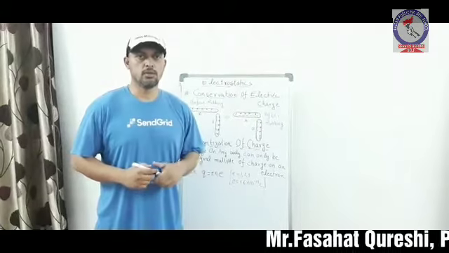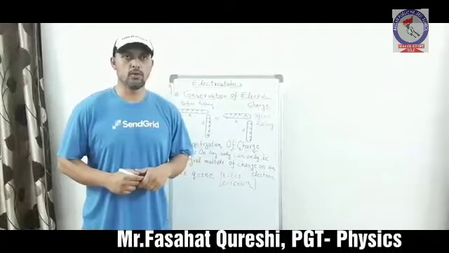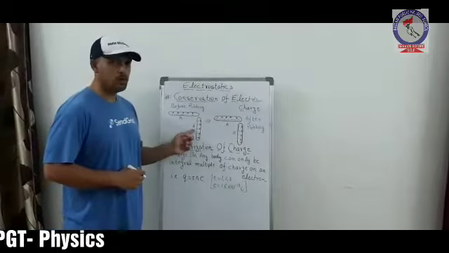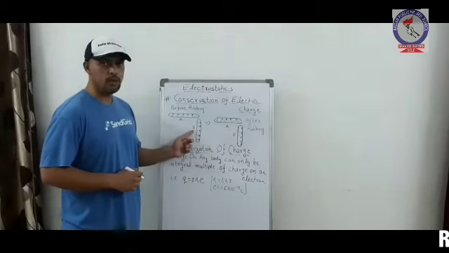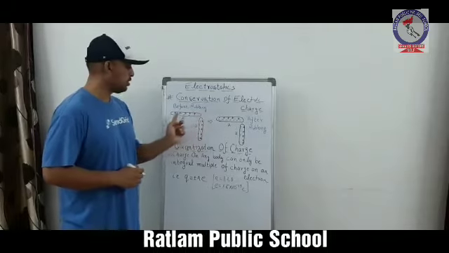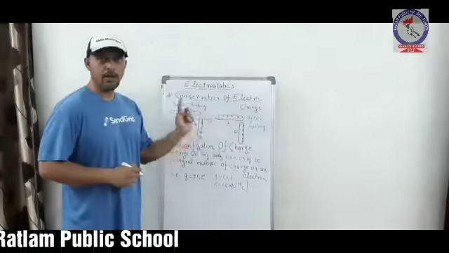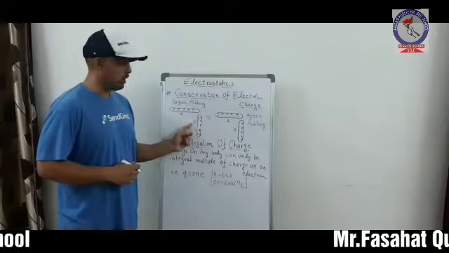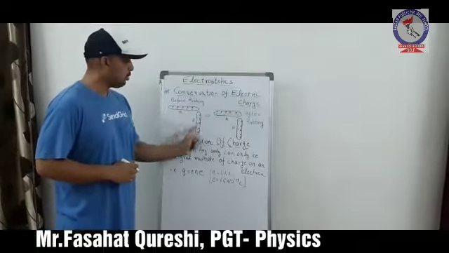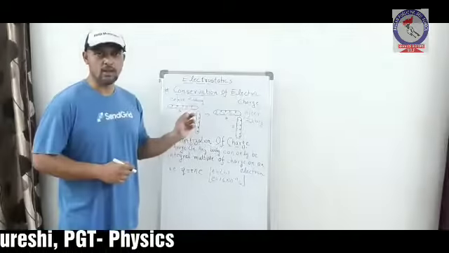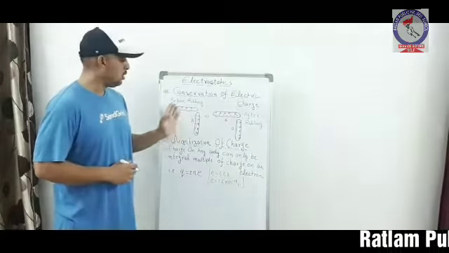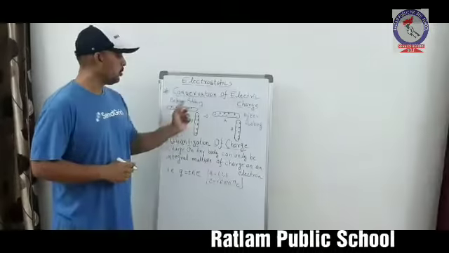Now, we will deal with this concept with the help of a very small example or an experiment. Here we have two rods, rod A and rod B. As we observe, rod A has 5 positive charges and 5 negative charges. At the same time, rod B also has 5 positive charges and 5 negative charges. The total positive charge of the system is 10 and the total negative charge of the system is also 10. This is the condition of the two rods before rubbing.